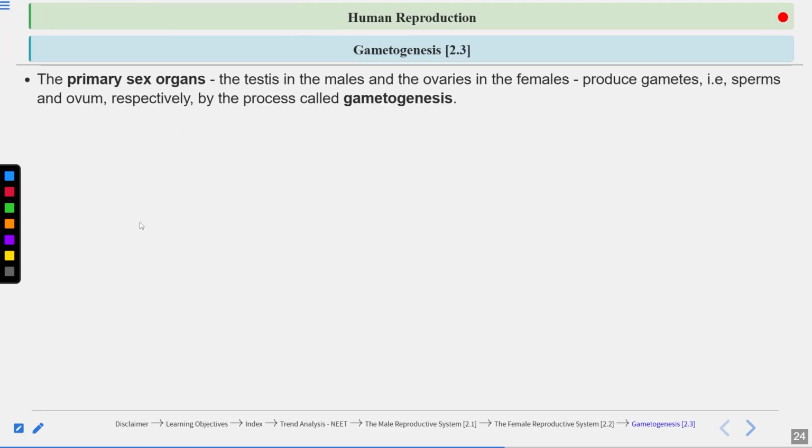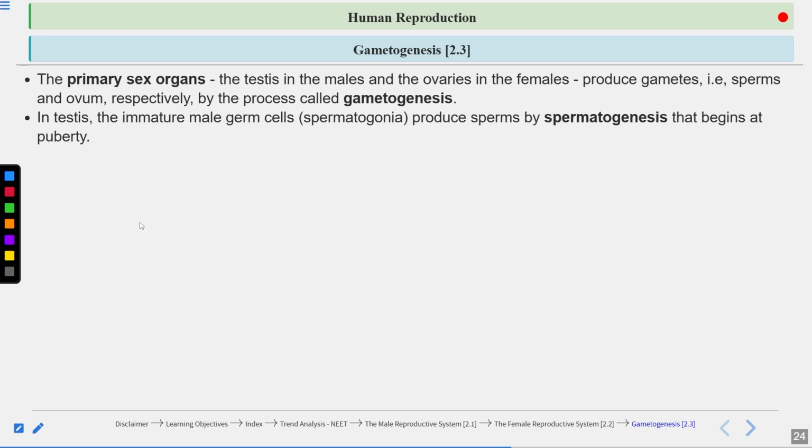Let's talk about gametogenesis now. Gametogenesis means gamete formation. So primary sex organs are involved in gamete production as well as production of the hormones. In males, the primary sex organ is the testes. In females, the primary sex organ is the ovaries. In testes, sperm production occurs. In ovaries, egg production, or ovum production, occurs.